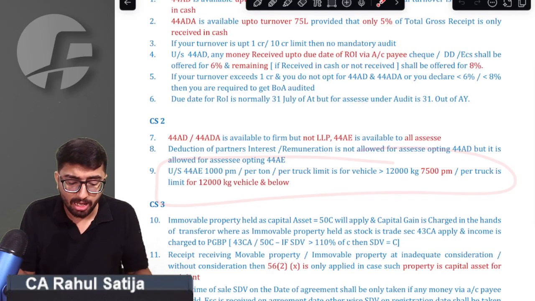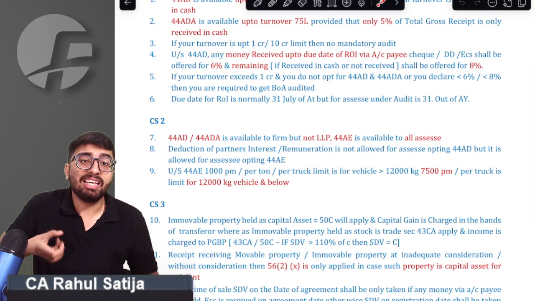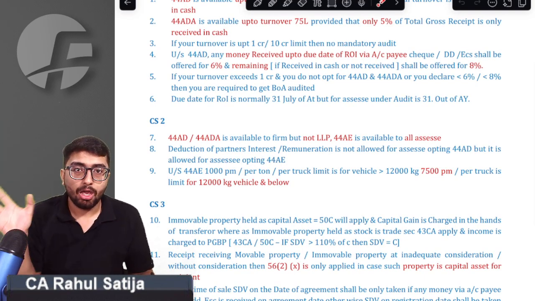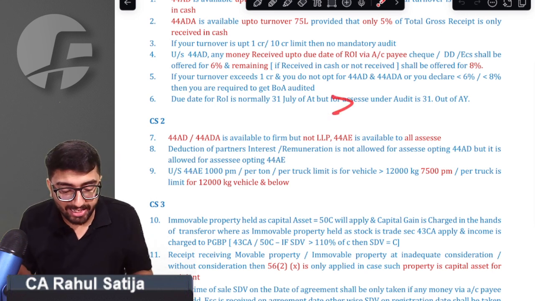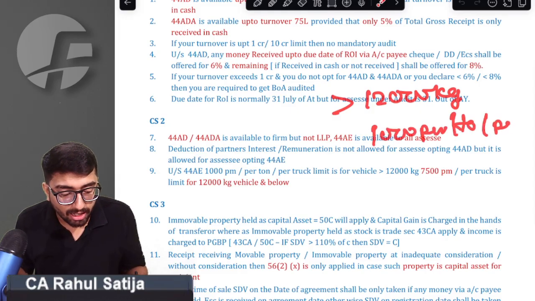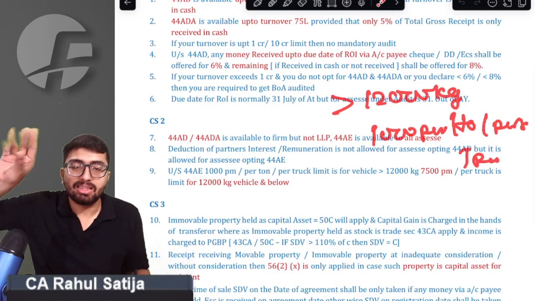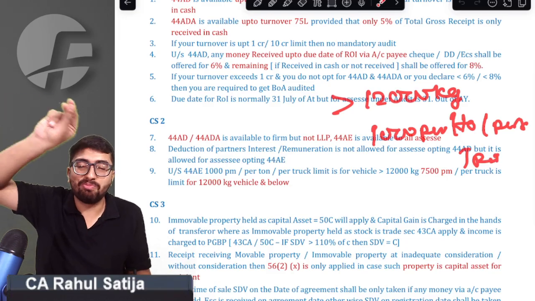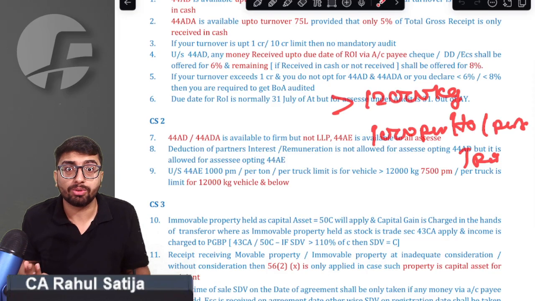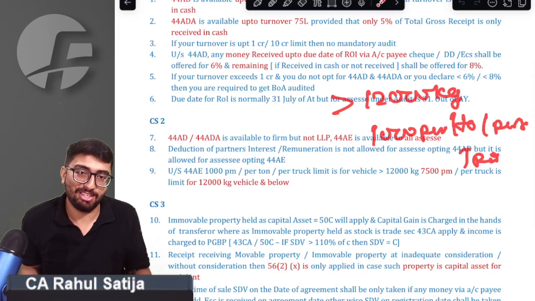Apart from that, what about 44AE, and how much income you have to offer? If you have any vehicle whose gross weight exceeds 12,000 kg, then you have to offer 1,000 rupees per ton, per truck, per month. That is to be offered if your weight exceeds 12,000 kg.